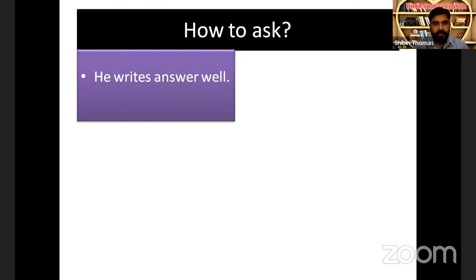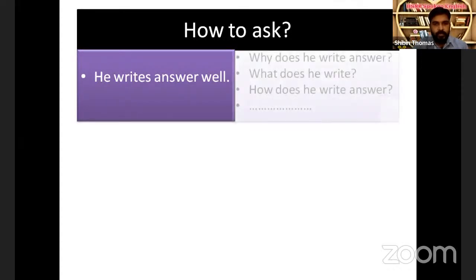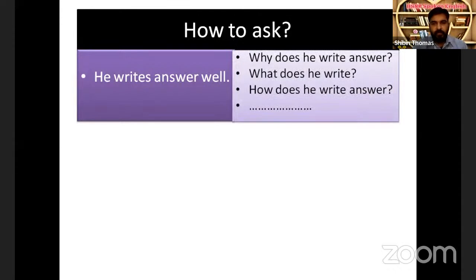He writes answer well. There's no need to teach you about the parts of the sentence, that there is a subject, verb, then object, and there's an adverb also at the last part. And to ask a question, we know we can ask questions from this sentence like, why does he write answer?